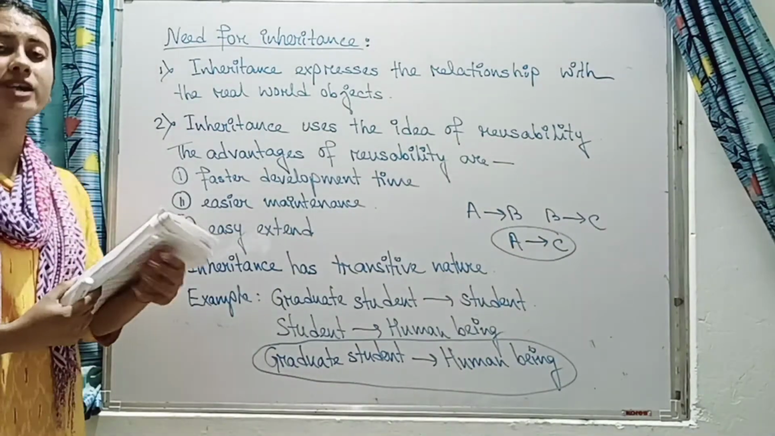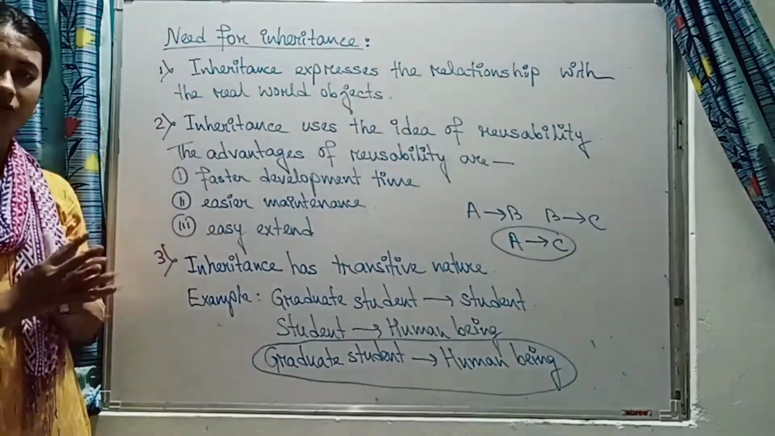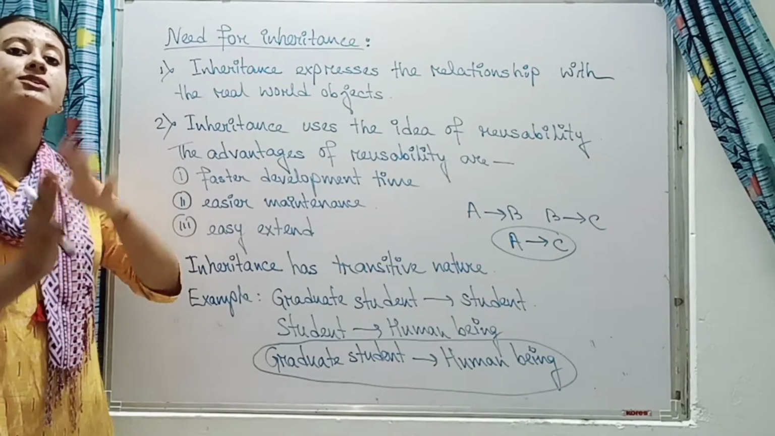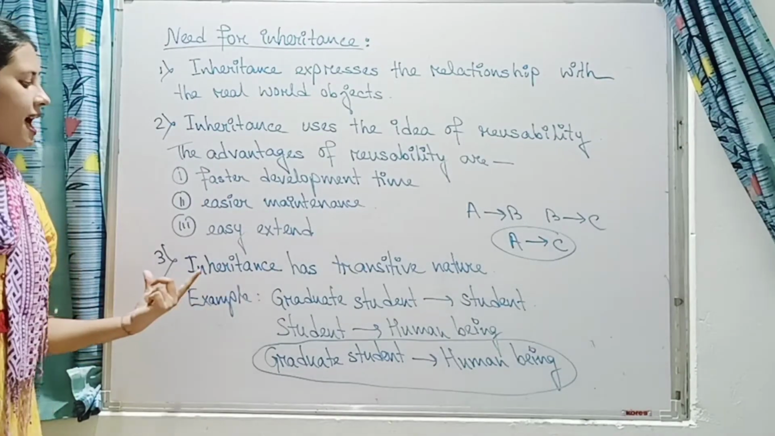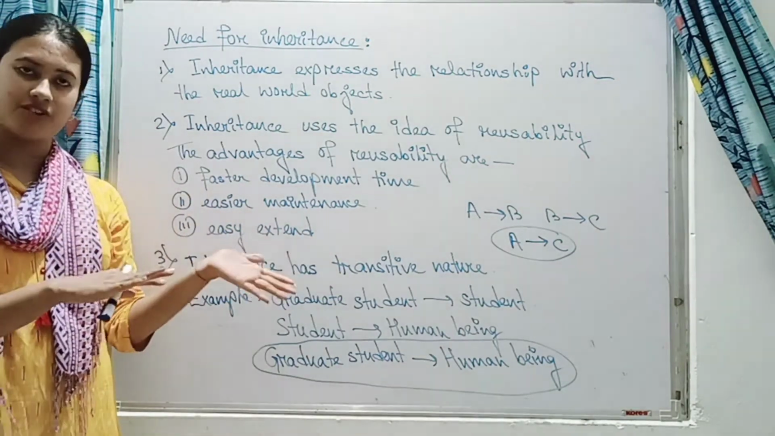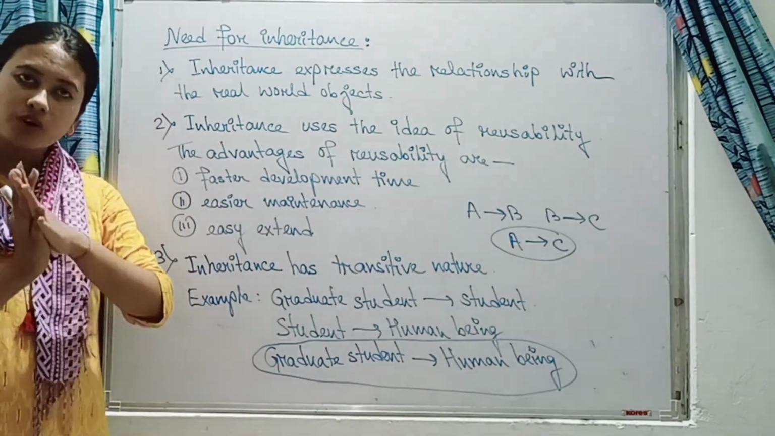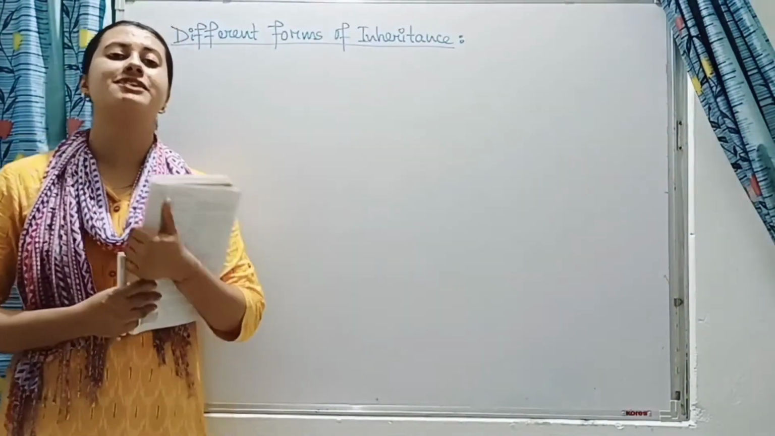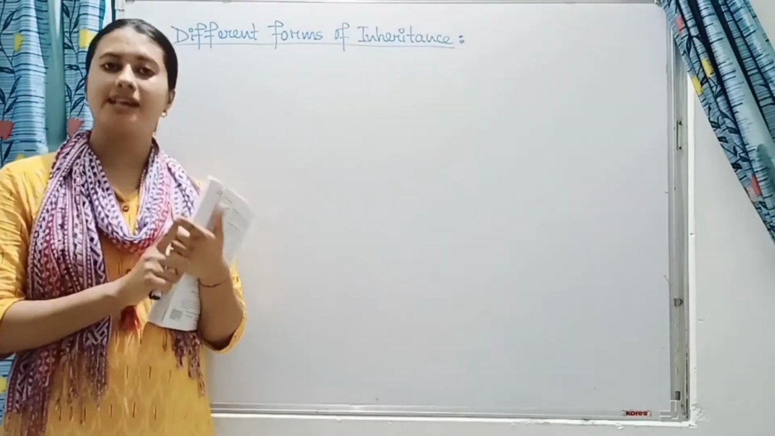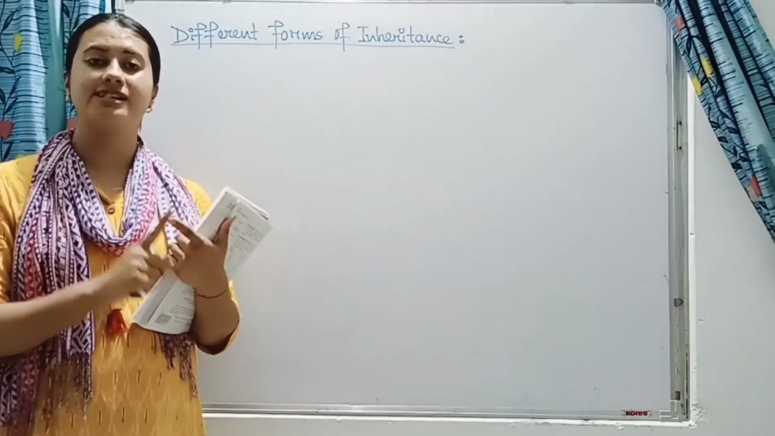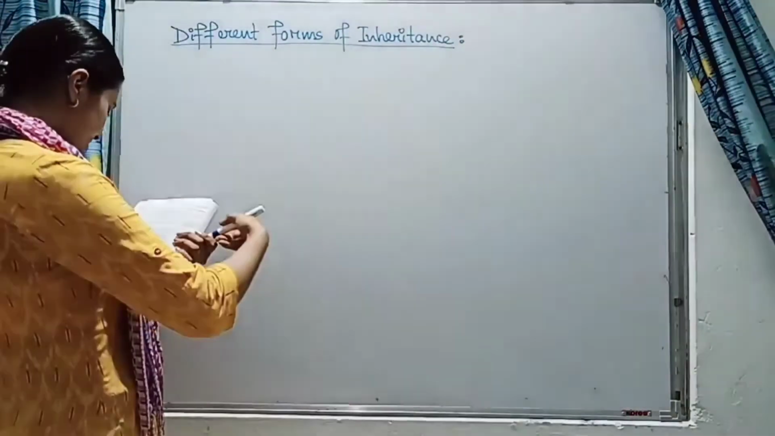So these are the three important points why we need inheritance. First point is that inheritance expresses the relationship with the real world object. Second point is that inheritance uses the concept of reusability, and what are the advantages of reusability, that also I have mentioned. And third point is that inheritance has the transitive nature. That is, if A belongs to B and B belongs to C, then A will definitely belong to C. Okay. Now we will see the different forms of inheritance. So there are 5 forms of inheritance: single inheritance, multiple inheritance, hierarchical inheritance, multi-level inheritance, and the 5th one is hybrid inheritance. Okay. So one by one we will see this one.